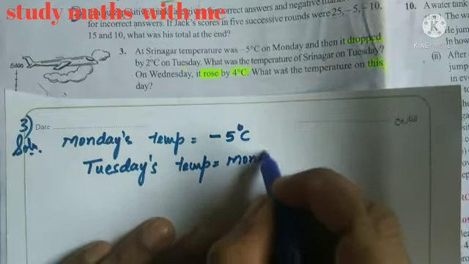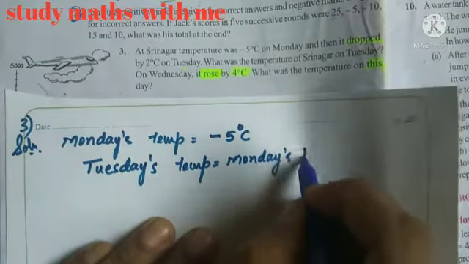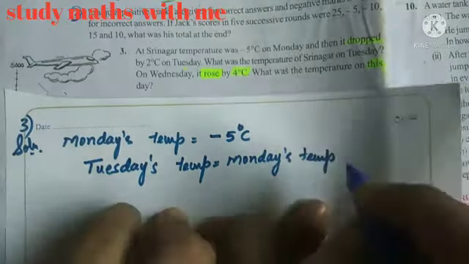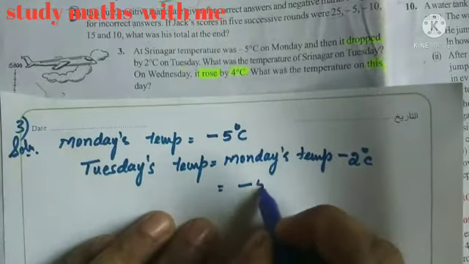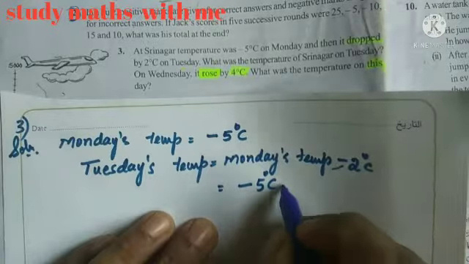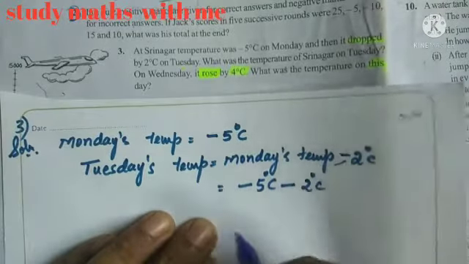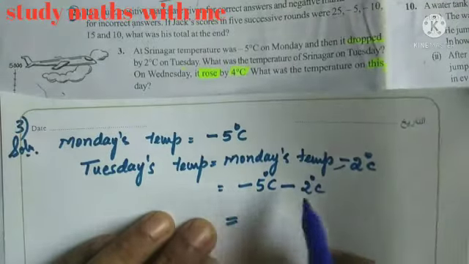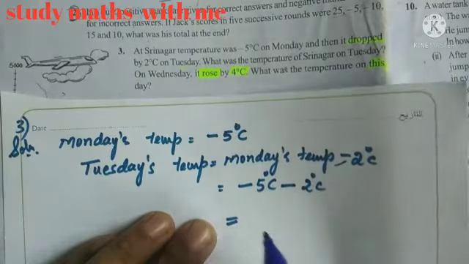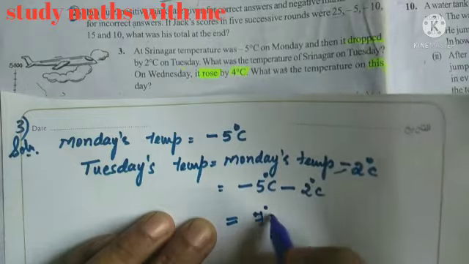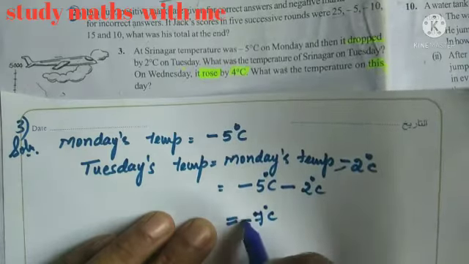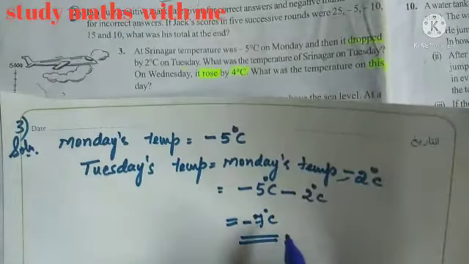Monday's temperature minus 2 degree centigrade. Monday's temperature is minus 5 degree centigrade minus 2 degree centigrade. Here both are negative integers, so add the integers, it becomes 7 degree centigrade and the sign is minus.